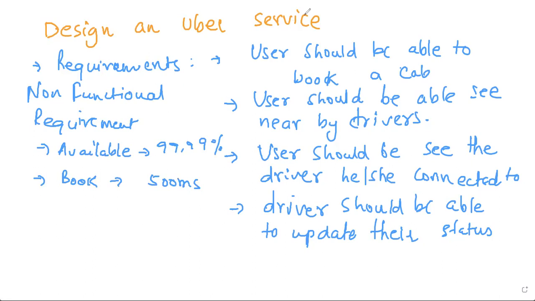Sorry, no, that's not correct. A book should not take more than like a minute, right? Because when you press the book button on Uber, it takes that request and fans it out to all the drivers nearby, and it depends on the driver to accept or reject the ride. So this whole process should not be more than 1 minute. Whoever is connected should be able to respond within a minute, and the user should be connected to the driver. Meanwhile it just keeps saying, hey, we are searching for the correct driver. It should not take 10 minutes, otherwise people will be pissed off, right?